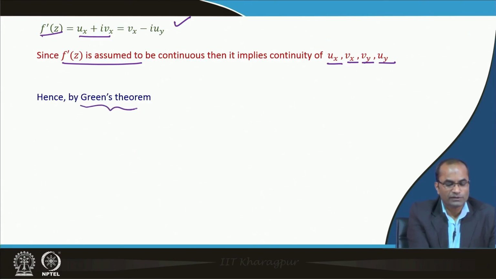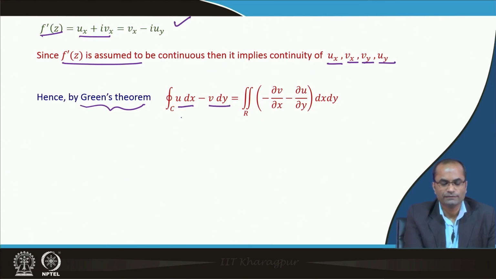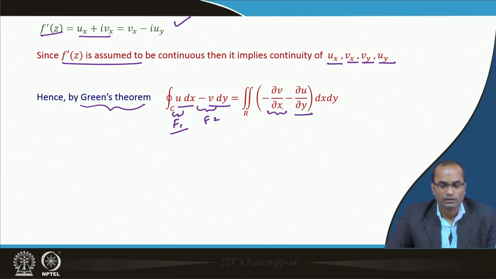So, by Green's theorem, now we will apply Green's theorem here, which was just discussed in the first slide. Green's theorem says that for u dx and v dy, here we have minus v for f2, and f1 we have u in that setting. So, this will be the derivative of f2 with respect to x, where f2 here was minus v and f1 was u, so f2 with respect to x minus f1 with respect to y.